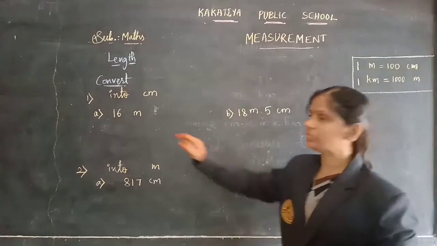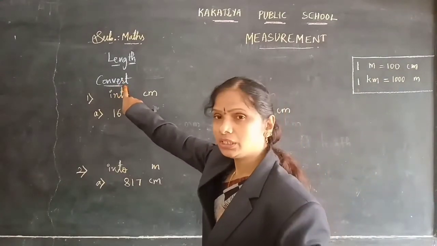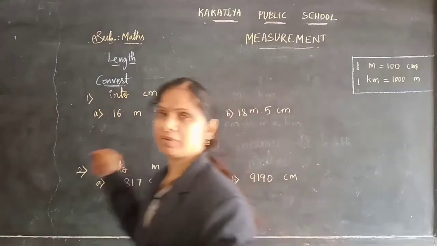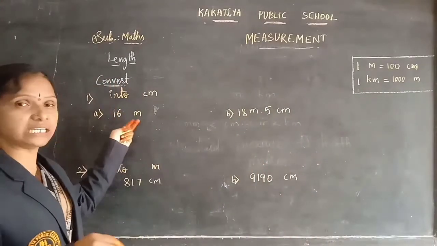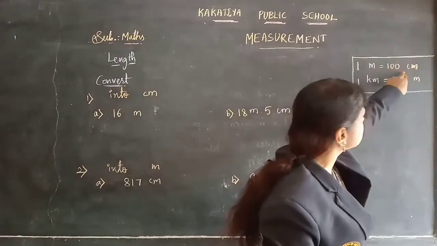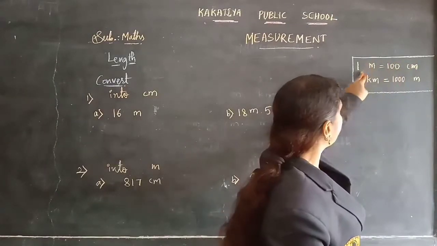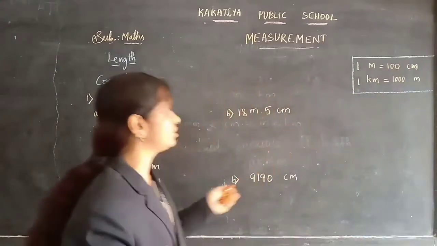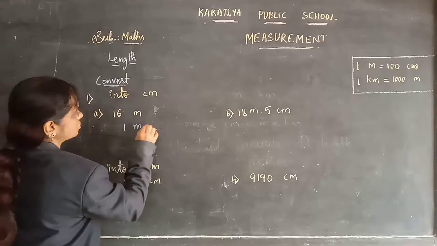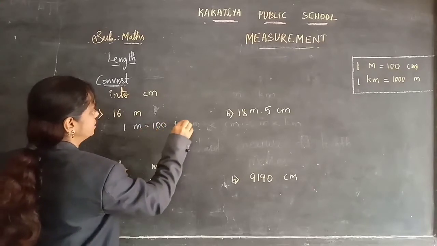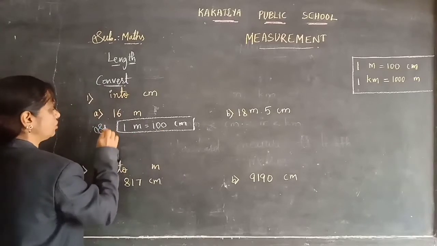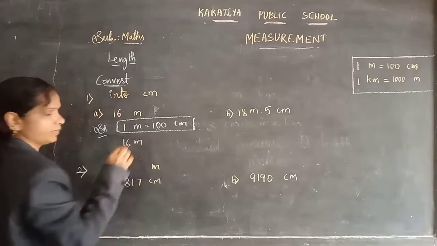Okay. Now come on. First one you see, we need to convert into centimeters. The given question is 16 meters. We need to convert that 16 meters into centimeters. We are converting meters into centimeters. So 1 meter is equal to 100 centimeters. So we need to take that here. The given question is 16 meters.